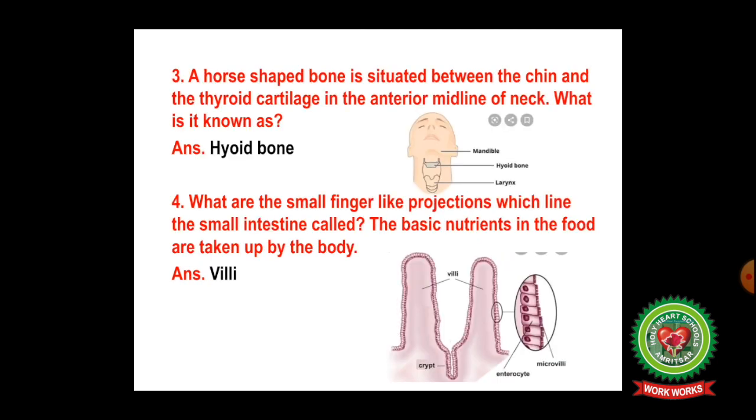Next, third question. A horseshoe-shaped bone is situated between the chin and the thyroid cartilage in the anterior midline of the neck. What is it known as? It is known as hyoid bone. You can see in the picture. Next question. What are the small finger-like projections which line the small intestine called? The basic nutrients in the food are taken up by the body. Answer is villi. VILLI. You can see in the picture.